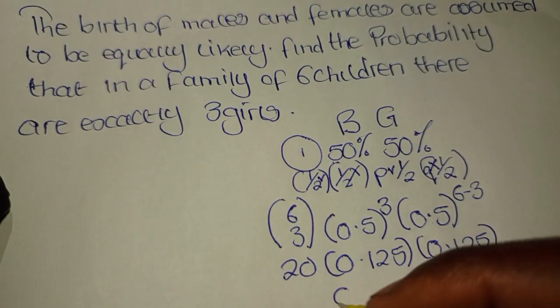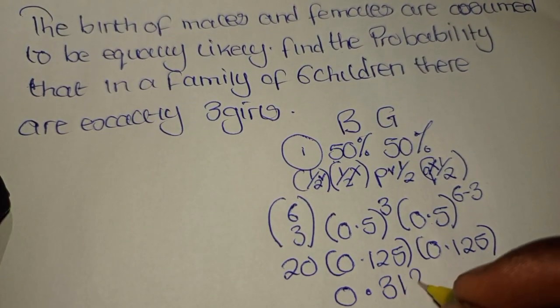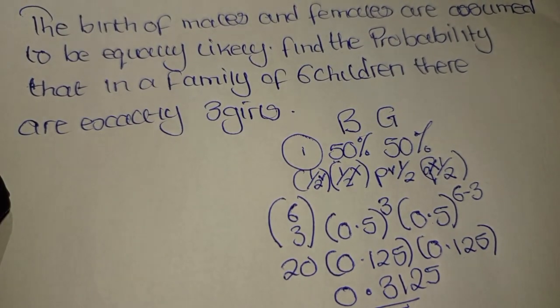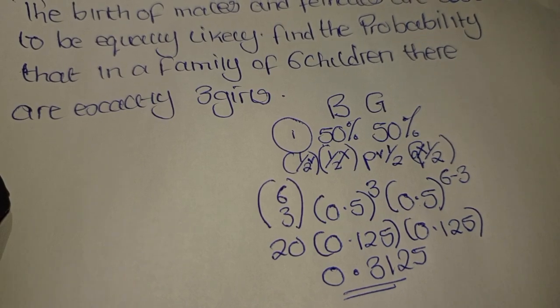and we get the answer to be 0.3125. So this is the probability that there were exactly 3 girls. An interesting question, right? Yeah, so this is how we basically solve such kind of questions.